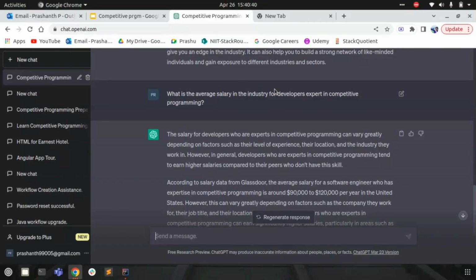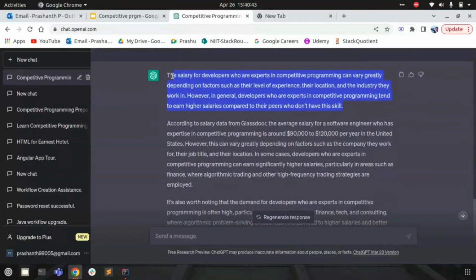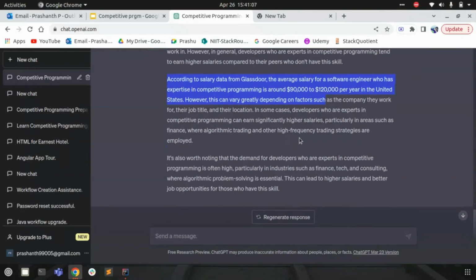It also says that it cannot give you the average salary, but according to the salary data in Glassdoor, so it goes to some other platforms and checks what is the salary of a software engineer who is expert in competitive programming. So basically, it comes around $90,000 to $120,000 per year in the United States. Since OpenAI has the data related to the United States, it gives us the figure in dollars. So we can convert it into Indian rupees, if required.